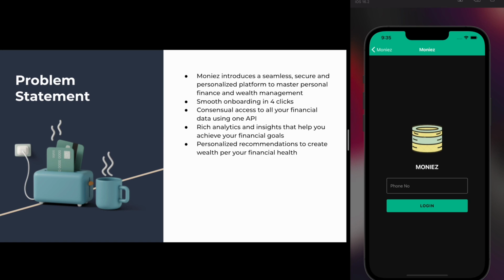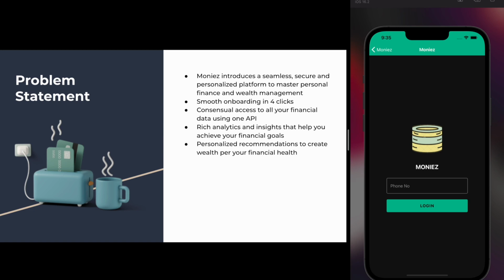Moniez is a simple and secure financial application for consumers with a four-step onboarding process. It acts as a super app to build your financial portfolio creatively and consolidate all financial decisions in one app. Users are provided with rich and insightful analysis of their spending habits and personalized recommendations to manage and increase their wealth.